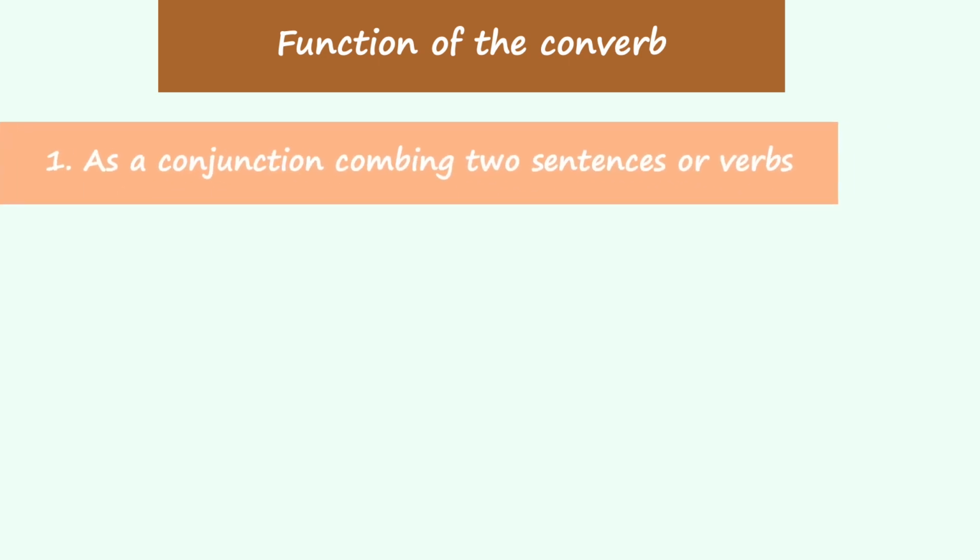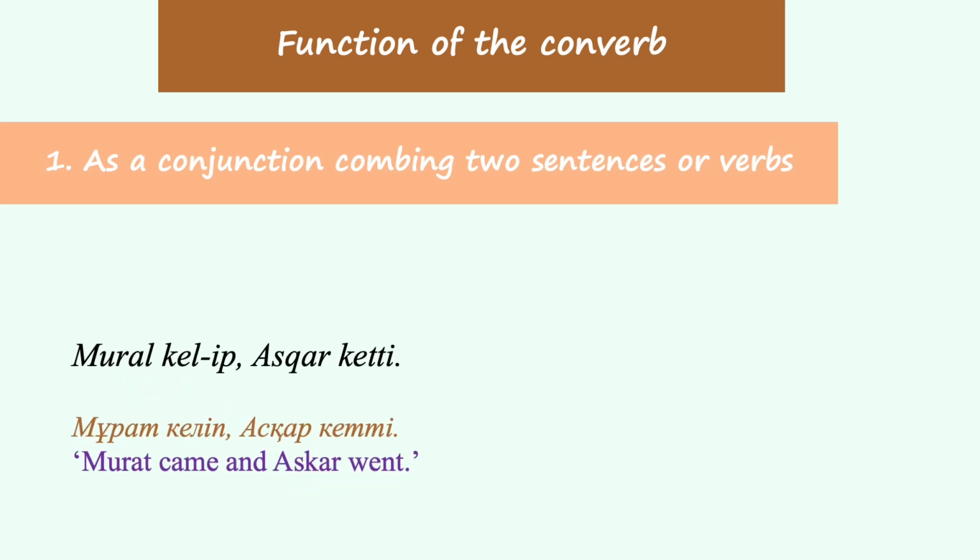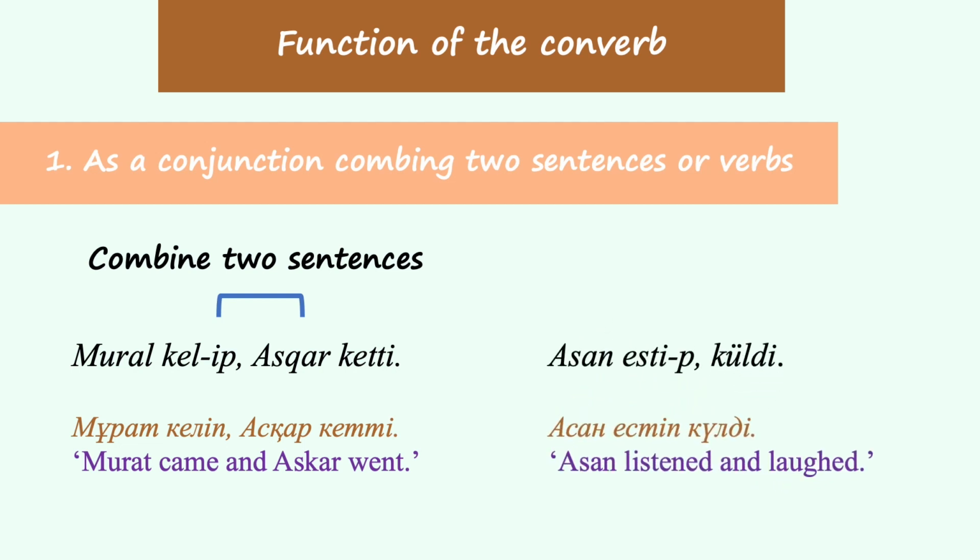The converb has different functions in Kazakh grammar. First of all, a converb can function as a conjunction linking two clauses or verbs. For example, Murat kelip Asqar ketdi. Murat came and Asqar went. In this example, up links two clauses expressing the meaning and. Likewise, Hasan естіп күлді. Hasan listened and left. The converb up links two verbs functioning as conjunction and.